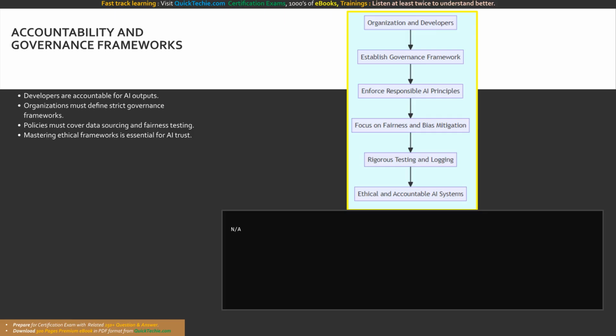As we conclude our deep dive into fairness within responsible AI, we must tie these concepts back to the broader principle of accountability. Ultimately, the people and organizations that develop and distribute AI solutions are accountable for their actions. You cannot blame the machine for unfair or discriminatory outputs. The responsibility rests entirely with the developers and architects who built it. It is absolutely essential for organizations to define and apply a strict framework of governance to help ensure they consistently apply responsible AI principles to their work. By establishing clear policies around data sourcing, bias mitigation, and rigorous fairness testing, teams can build transparent, inclusive, and reliable AI systems.